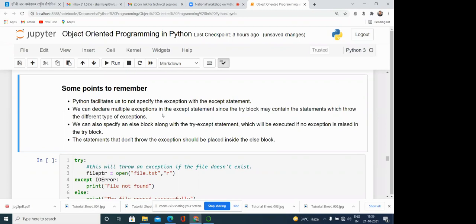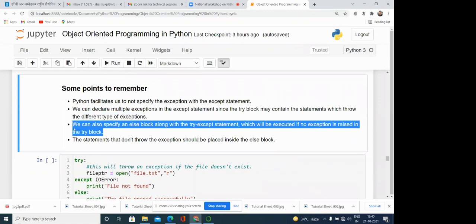Sometimes what can happen is that whatever we are writing in the try block can generate more than one exception. So the except statement in Python allows us to write multiple exception classes, so that multiple exceptions can be handled simultaneously. We can also specify an else block along with the try except statement, which will be executed if no exception is raised in the try block, that we have seen. If no exception is generated in the try block, then whatever we write in the else block can be executed.